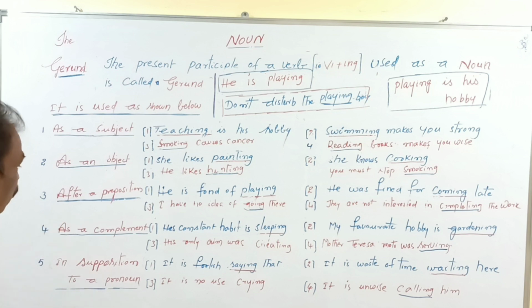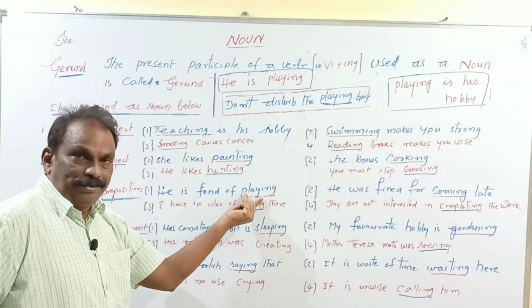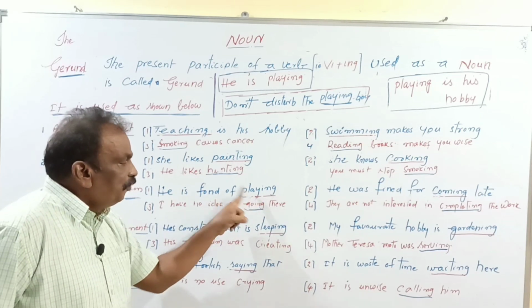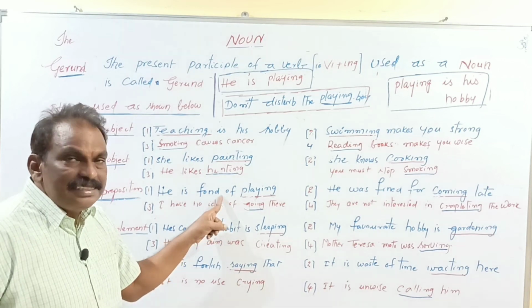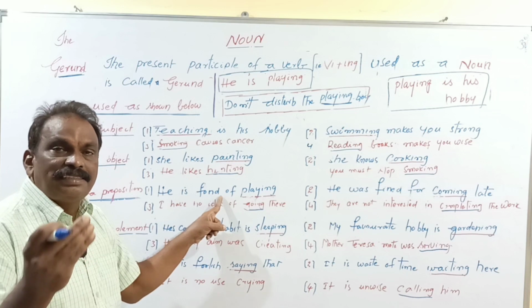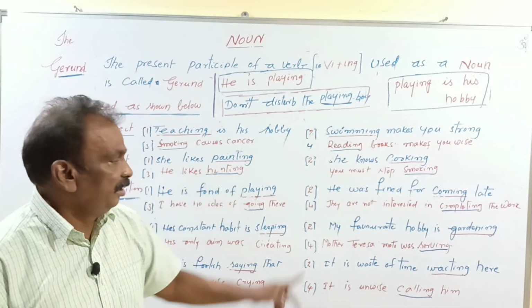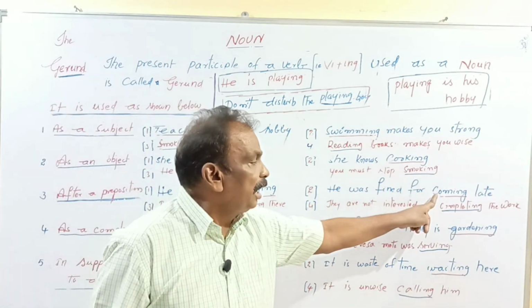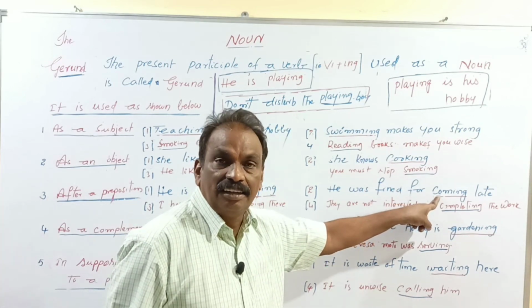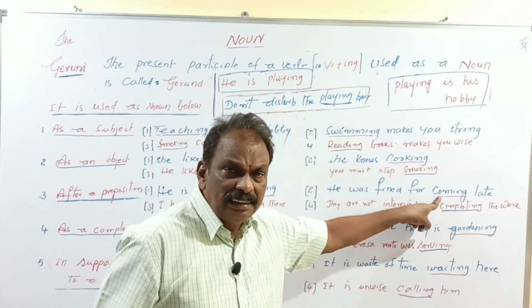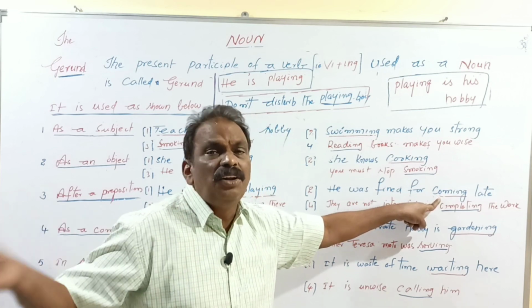Please listen to me. Here, he is fond of playing. Playing is a gerund, and it follows a preposition. Gerunds follow prepositions. Here are some examples. He was fined for coming late. Here, for is a preposition and coming is a gerund. A gerund is nothing but the present participle of the verb which acts as a noun. Indirectly, it is a noun.